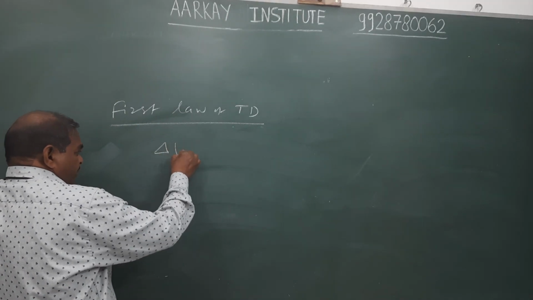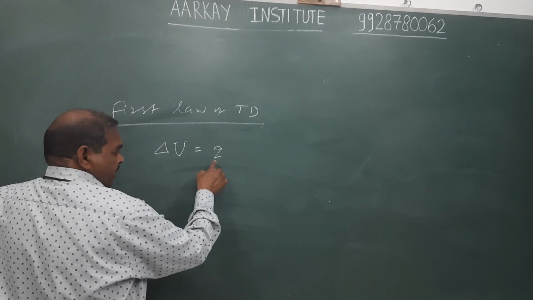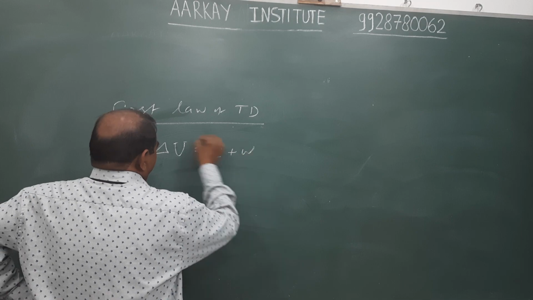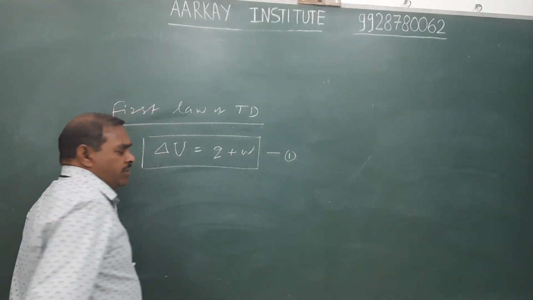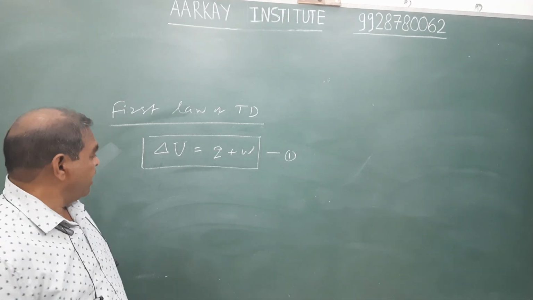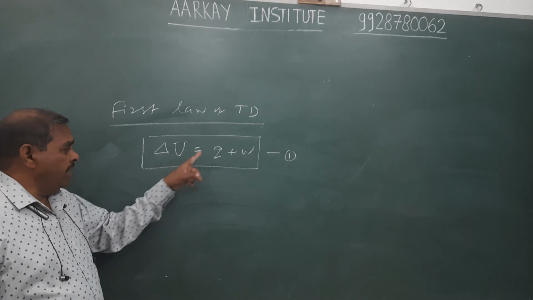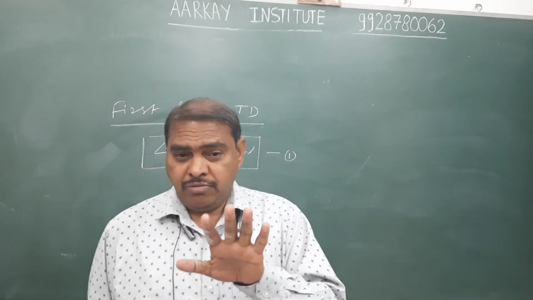The mathematical definition of the first law is: change in internal energy is the sum of the heat energy and the work involved. This equation is known as the first law of thermodynamics mathematically, where delta U is change in internal energy and Q is exchange of heat energy.